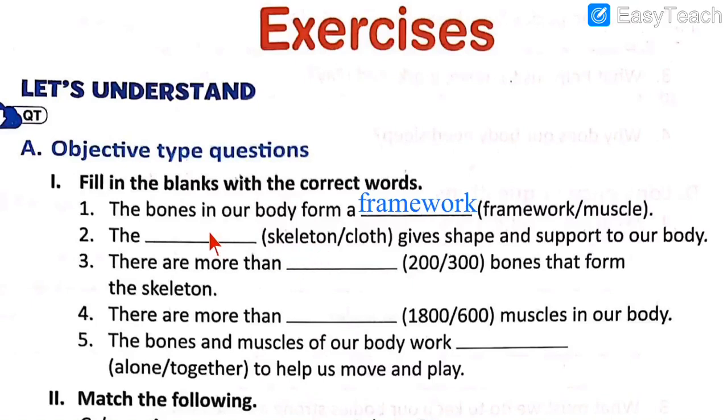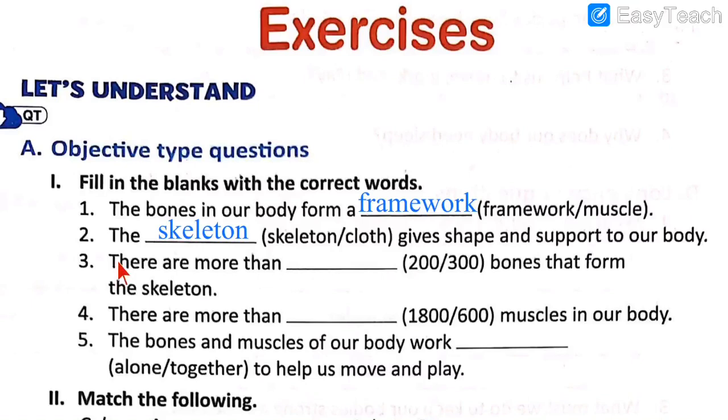Let's write the answer in answer number 2. Here is the answer, skeleton. The skeleton gives shape and support to our body. So I hope you have written number 1 and number 2 in your rough book.